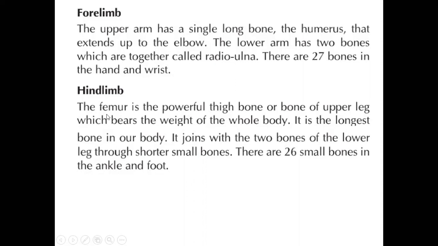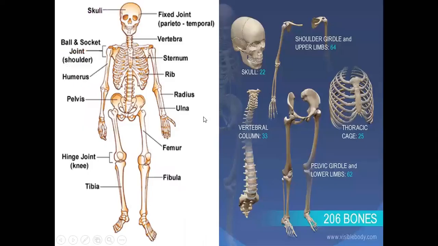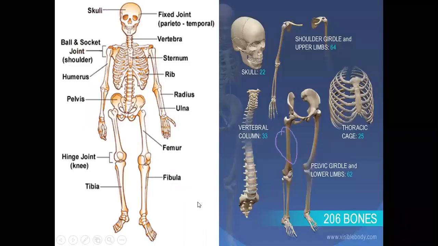Hind limbs. Hind limbs are the back limbs. Our femur is the longest bone in our body. This is the femur, the longest bone in our body, right?